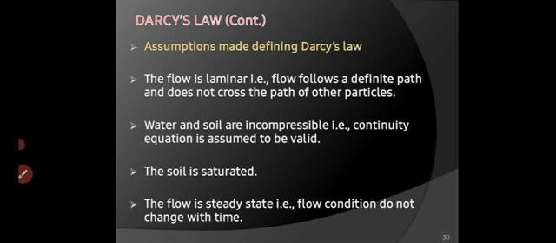So this is the first assumption. To apply Darcy's law to find out permeability of soil, the flow must be laminar. Water and soil are incompressible, meaning the continuity equation is assumed to be valid. The soil is saturated. The flow is steady state. The flow conditions do not change with time.